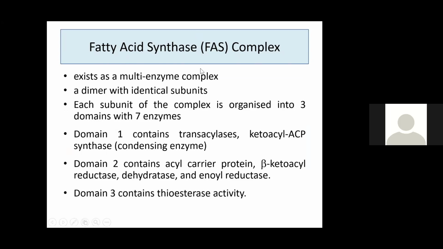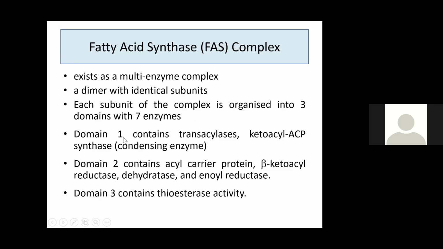Okay, please. Next is the fatty acid synthase complex. It exists as a multi-enzyme complex. The fatty acid FAS complex is a dimer with two identical monomeric subunits. Each subunit of the complex is organized into three domains with 7 enzymes. That is, it has 3 units. One unit is the condensing unit, second unit is the reducing unit, third unit is the releasing unit.